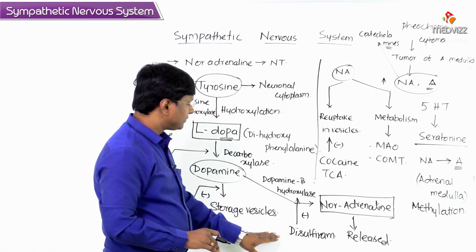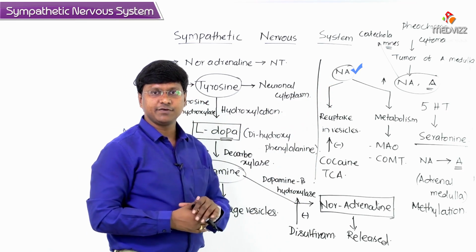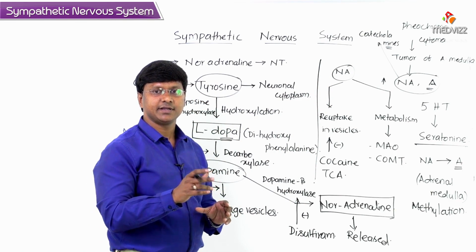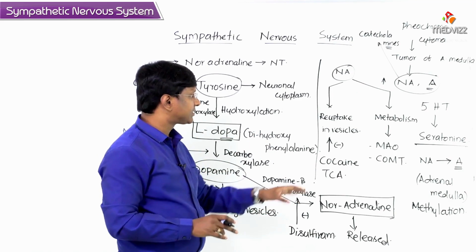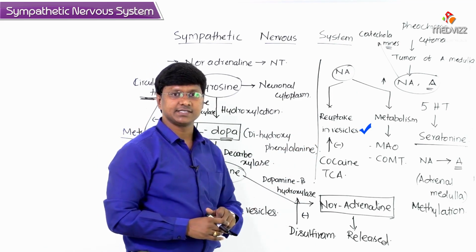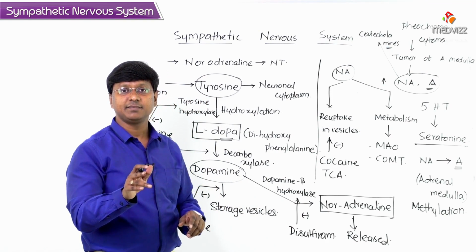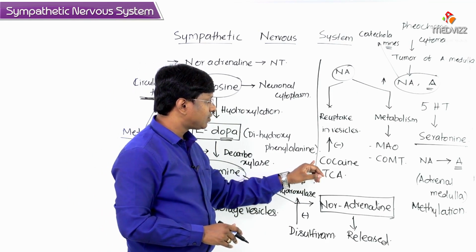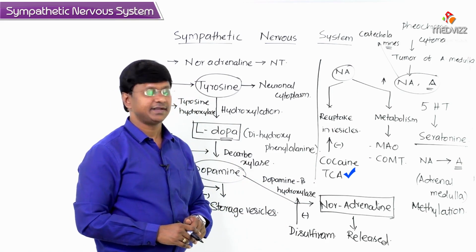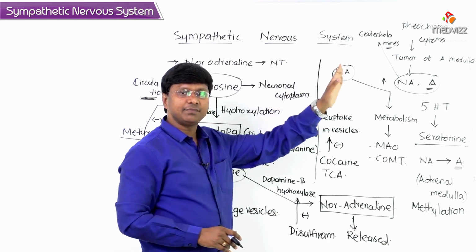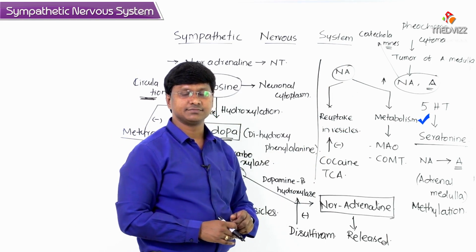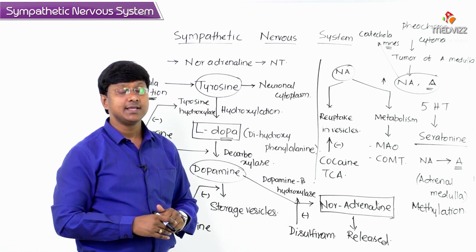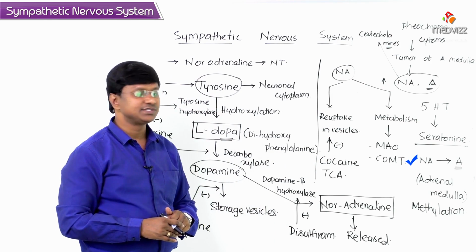All right. Now, the action of the noradrenaline which is being formed is terminated in two ways. Mainly, the action is terminated by reuptake into the vesicles. Even this reuptake can be inhibited by drugs called cocaine and tricyclic antidepressants. The other way the action of noradrenaline can be terminated is by metabolism, by monoamine oxidase and by the catechol O-methyl transferase enzyme.